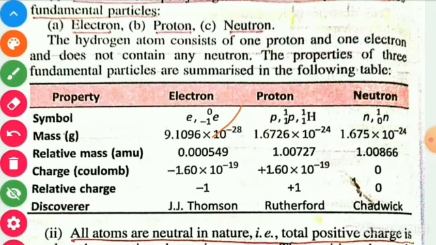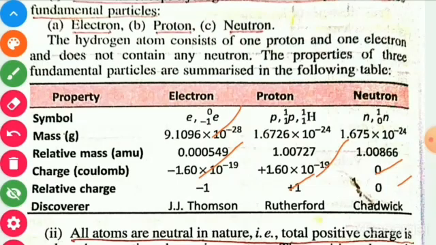Charge value, as you already know, the charge on electron is found to be minus 1.6 × 10^-19 coulomb, on proton plus 1.6 × 10^-19 coulomb. And neutron, by the name it is clear that it is a neutral particle, therefore no charge on neutron, therefore zero charge on neutron. Relative charges we may write as minus 1 for electron, plus 1 for proton, and 0 for neutron.